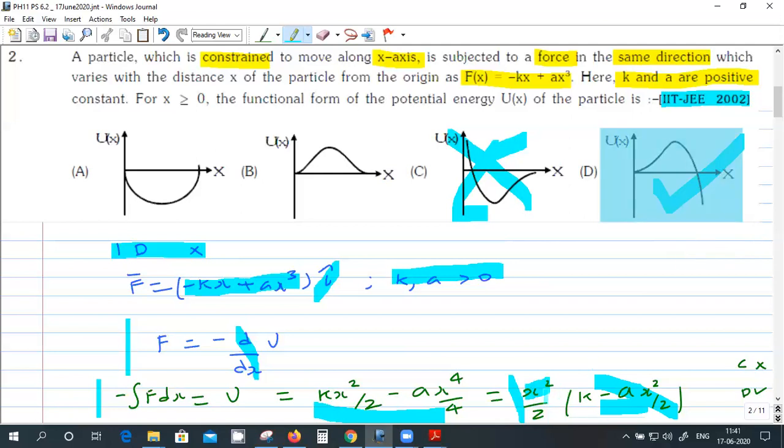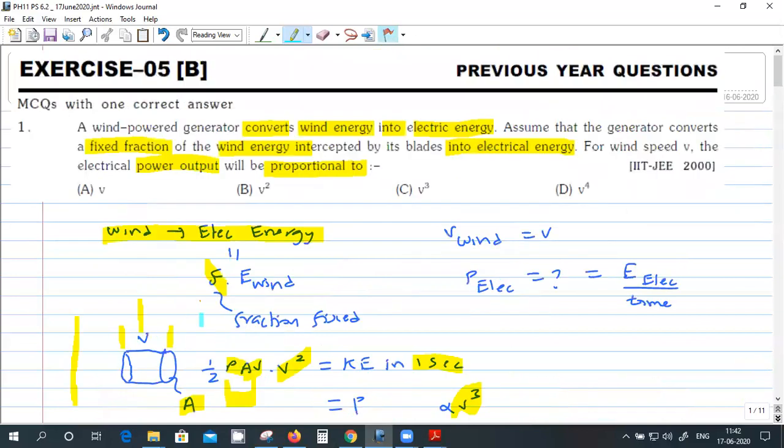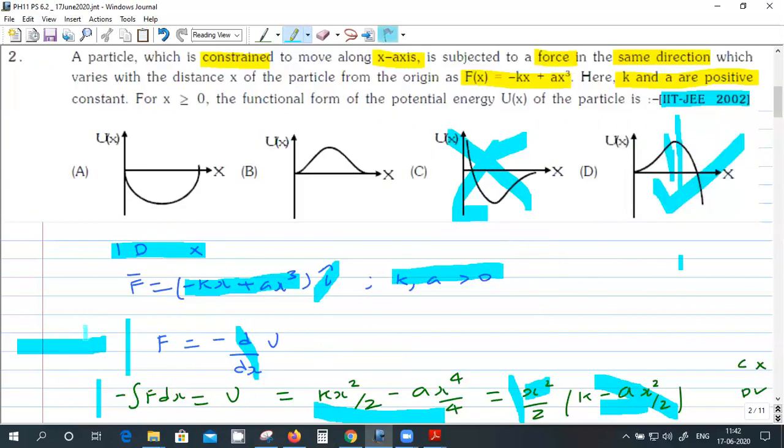The roots of this U are x square equal to 0 and x square equal to 2 times k by a. So it is somewhere in between, this is the place where it's becoming maximum. Okay, this is the basic thing: force is the negative gradient of potential energy.